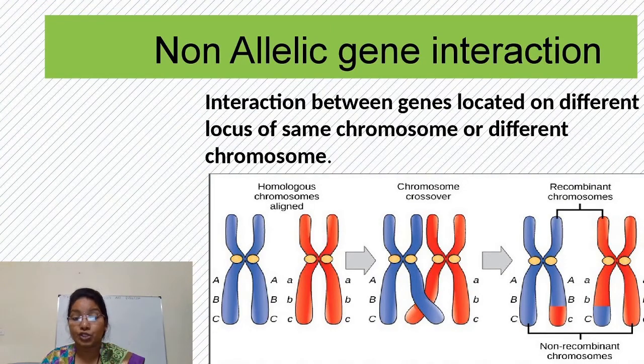Locus means position, and the genes present at different positions are called non-alleles. So the interaction which takes place between A, B, C, that is between these non-alleles, is called non-allelic gene interaction.